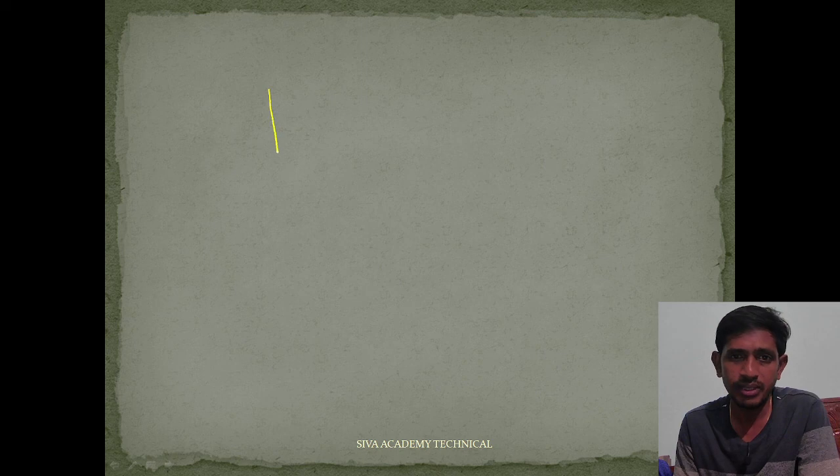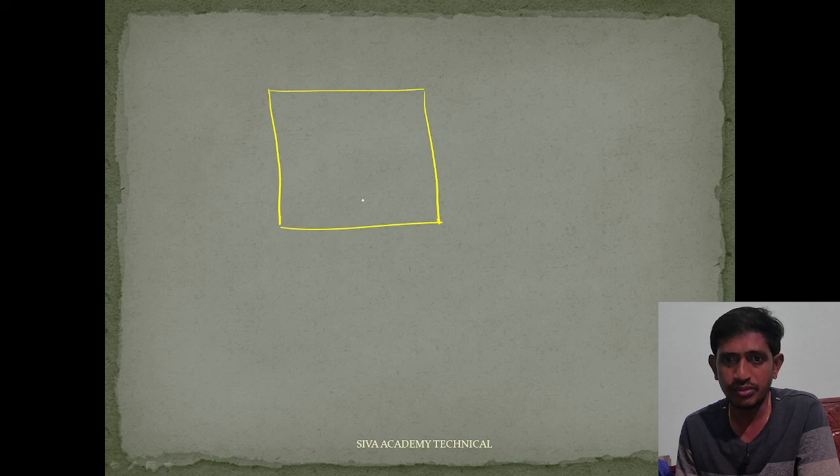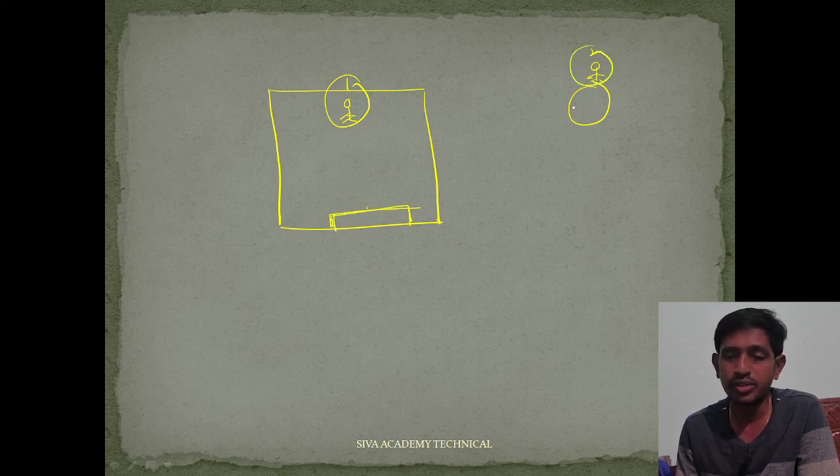For example, the same example I have taken just now, I will take here. This is my classroom. According to the classroom, the blackboard is at rest. But according to the person who is on the moon, the blackboard is not at rest. The blackboard is in motion. It means there is an observer in the classroom and an observer on the moon. According to the first observer, the blackboard is at rest. According to the second observer, the blackboard is in motion. That's why we can say that rest and motion are relative. Both are not the same for different observers.